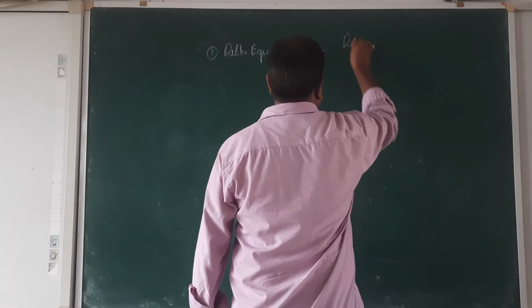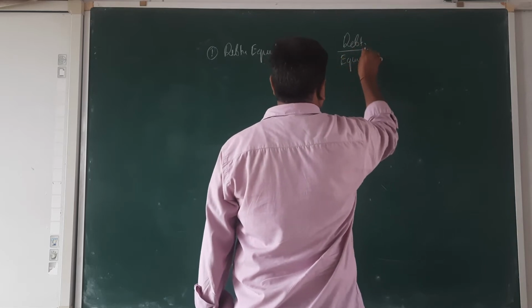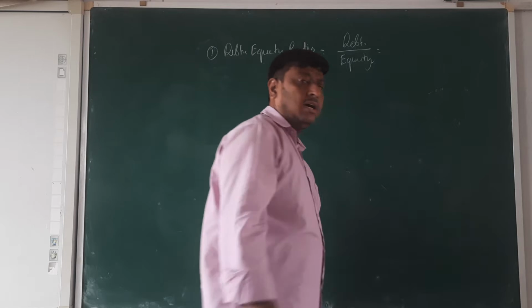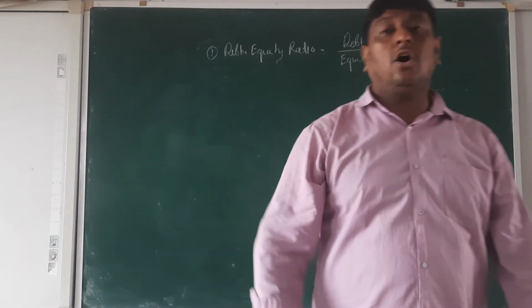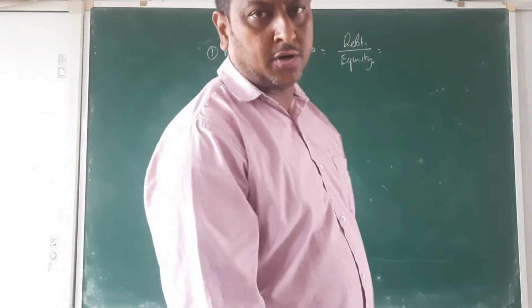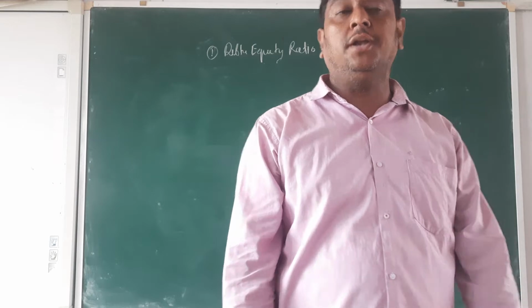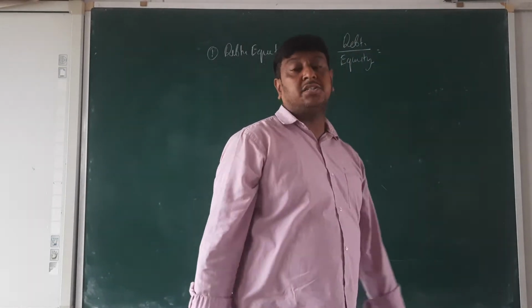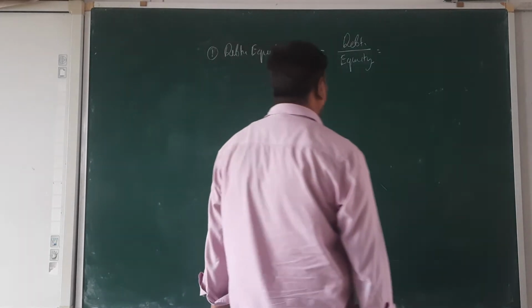The formula is debt upon equity. Okay, beta? Debt upon equity. Here debt means long-term borrowings or long-term loan, and equity means shareholder funds.